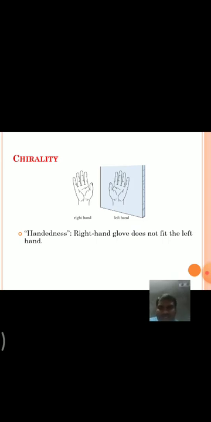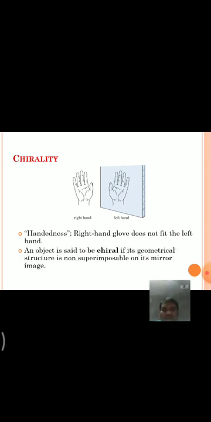Any object is said to be chiral if it is non-superimposable on its mirror image. For example, take our right hand and left hand.